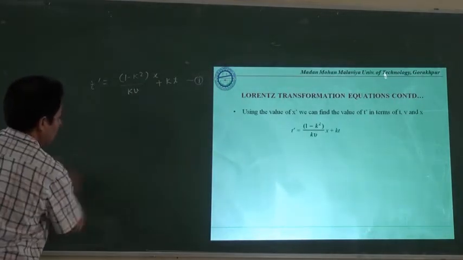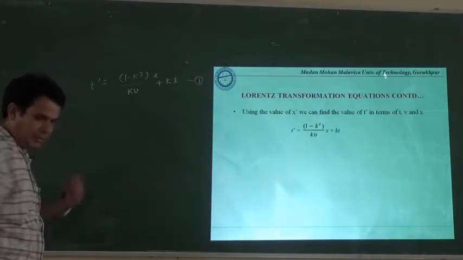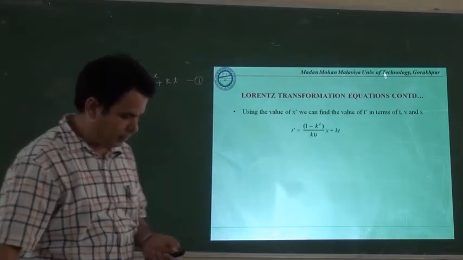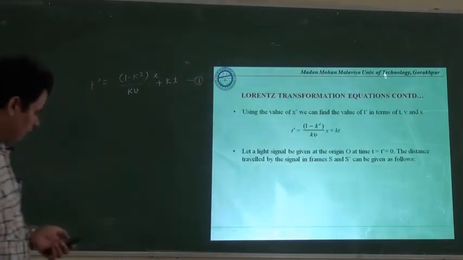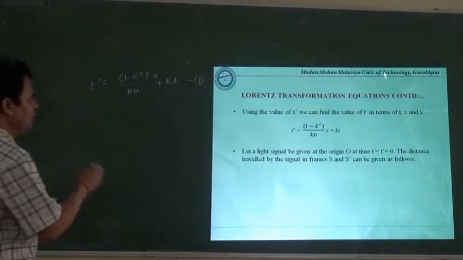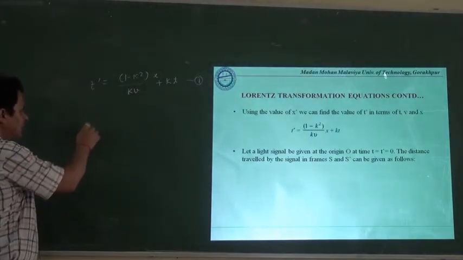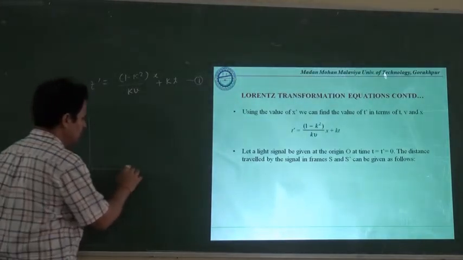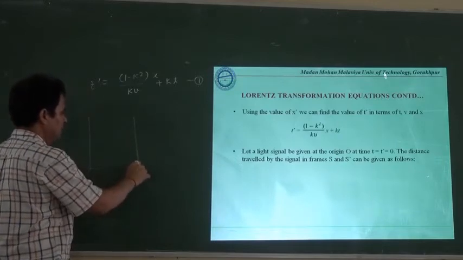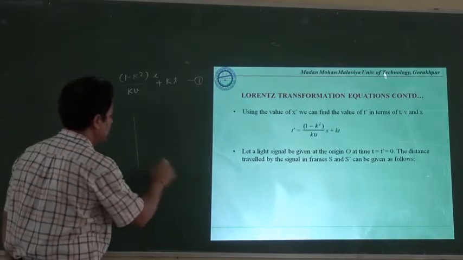Now let us use the second postulate of special theory of relativity. And before using that, let us see this one. This is the first frame of reference, and this is the second frame of reference.